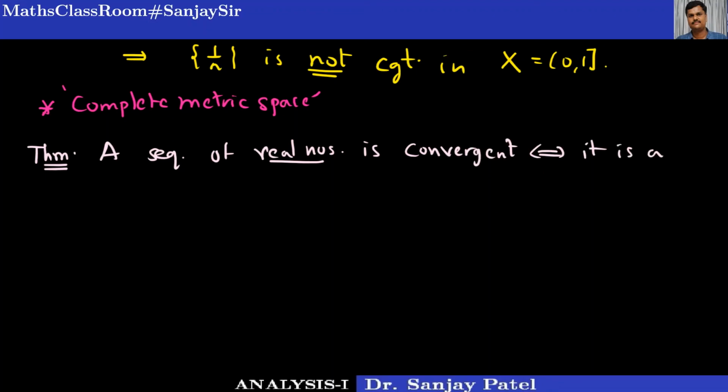For the real number system, both are equivalent, or I can say in terms of this concept that the real numbers form a complete metric space.